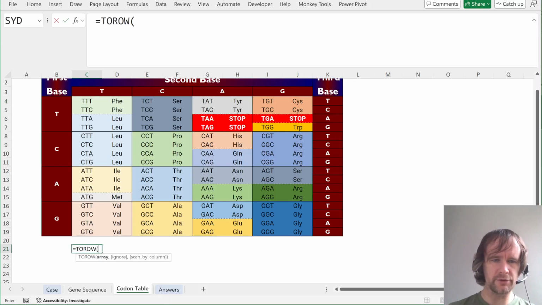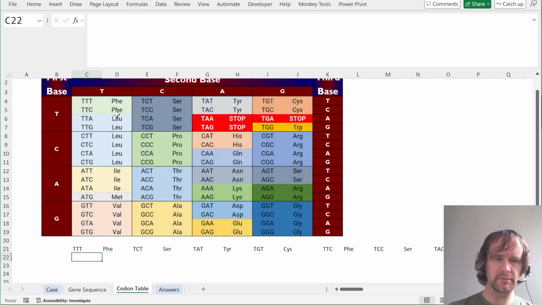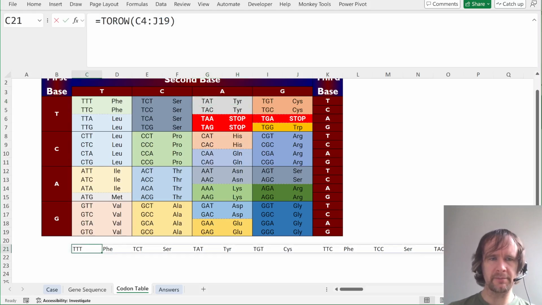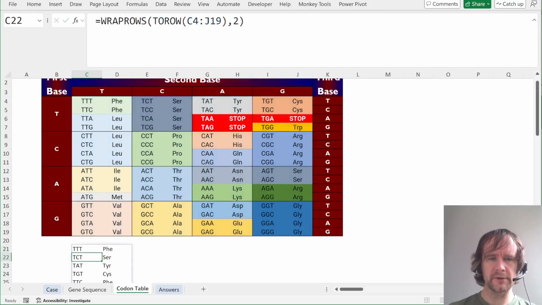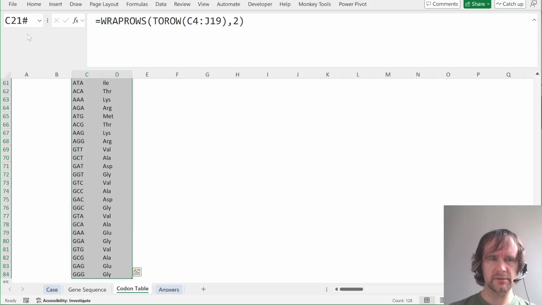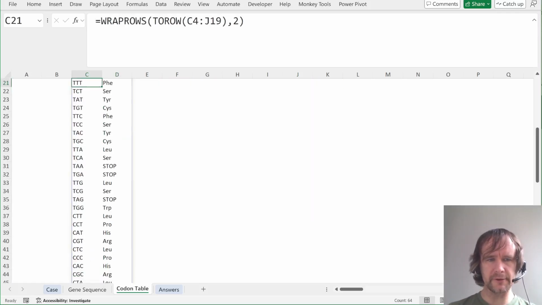To do that, I'm going to say 2row of this, because by sending it 2row, it automatically reads like this. So these two end up next to each other, these two end up next to each other, these two end up next to each other, and so on. And then I can just wrap rows of that in 2s, and we get this, which I will call codon LU. So now we can look up each 3 from that and return from here.